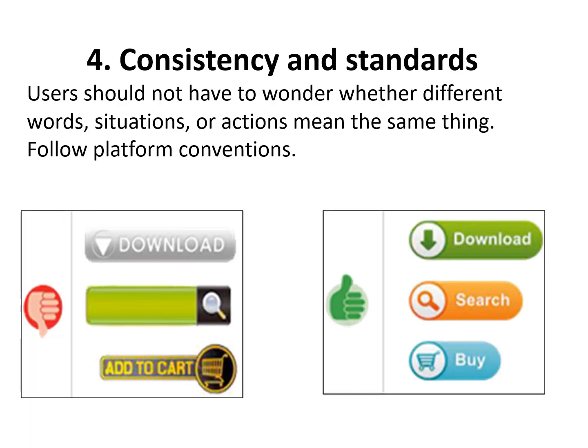Consistency and standards. Users should not have to wonder whether different words, situations, or actions mean the same thing. Follow platform conventions. Consistency is the key. A submit button on one page should look the same across the site on any page. If we show data in a particular table format on one page, it should look the same the next time data is being shown in tabular format.